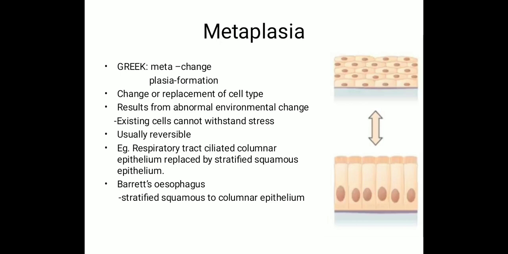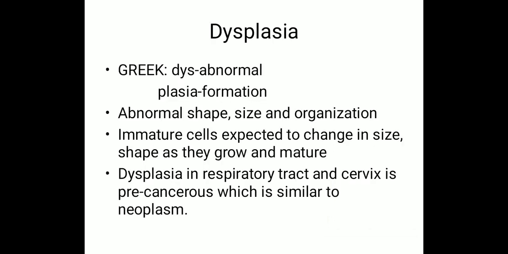Example: in the respiratory tract, ciliated columnar epithelium is replaced by stratified squamous epithelium. Another example is Barrett esophagus, in which stratified squamous epithelium turns into columnar epithelium.